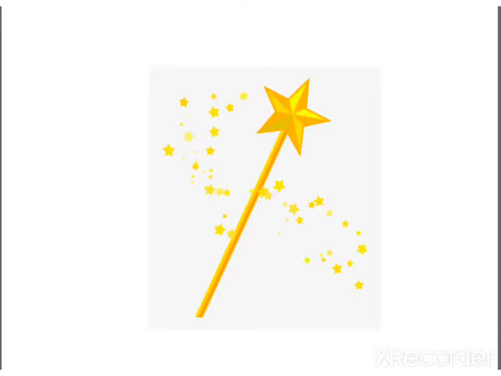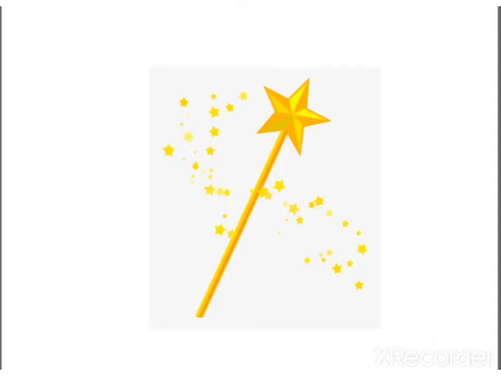All those fairies have one stick with a star on it, so that is the magic wand. It is used by the fairies for their magical spells. By uttering something, they just move that magic wand, and then magic takes place.